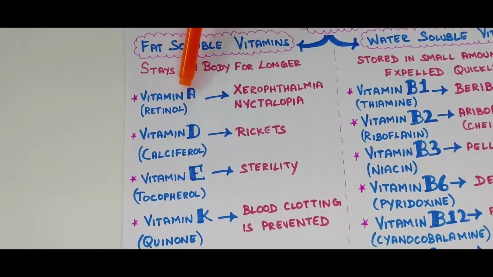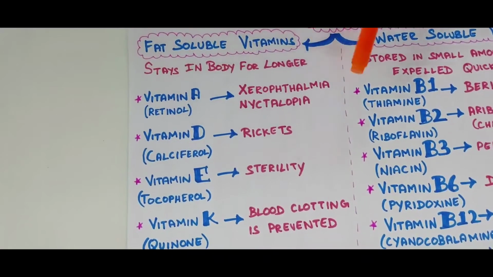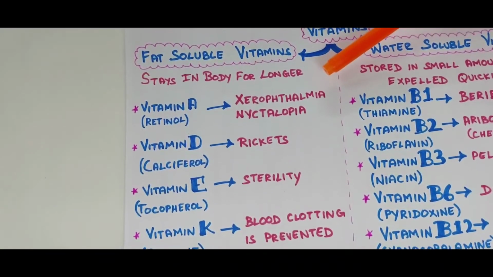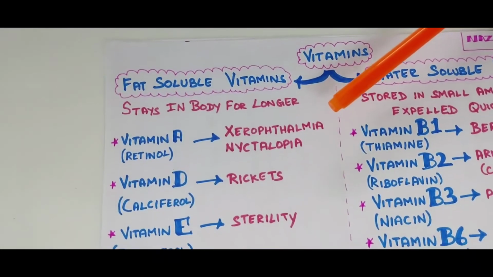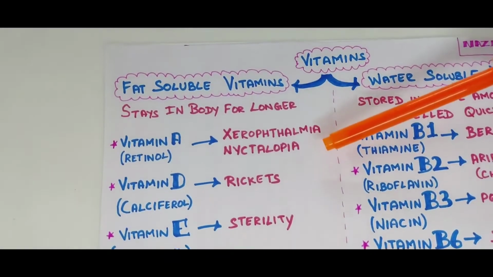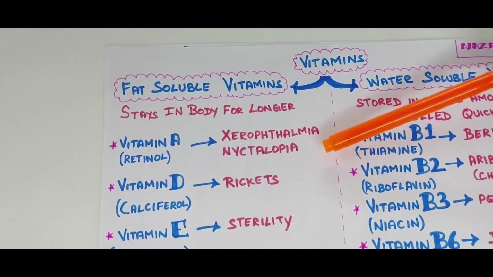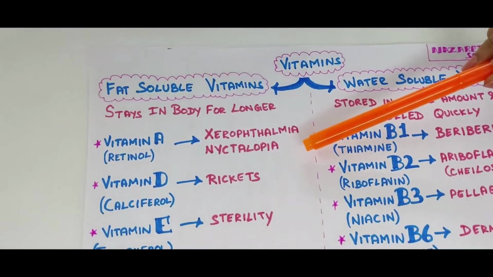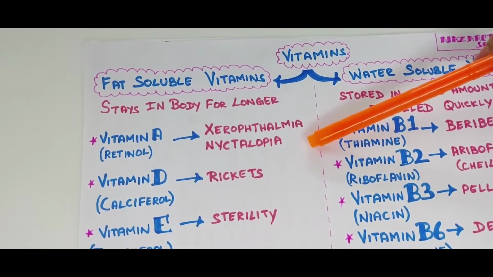First one, vitamin A. It is otherwise called retinol. The dietary sources of vitamin A: carrot, papaya, leafy vegetables, fish liver oil, egg yolk. Vitamin A deficiency disorders: xerophthalmia and nyctalopia. Nyctalopia is inability or reduced ability to see in dim light or darkness. Vitamin A can help to prevent and cure night blindness.